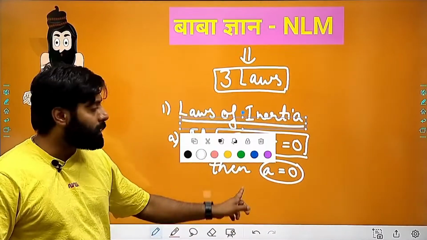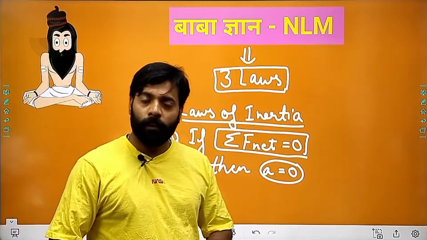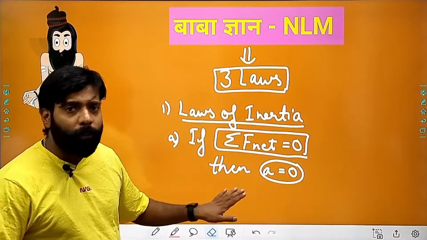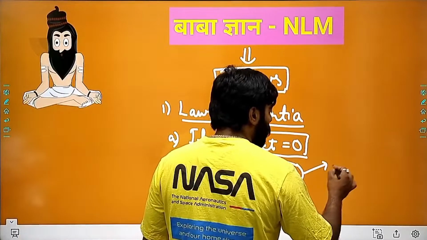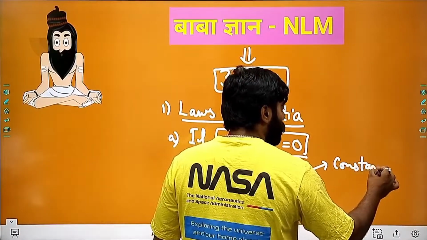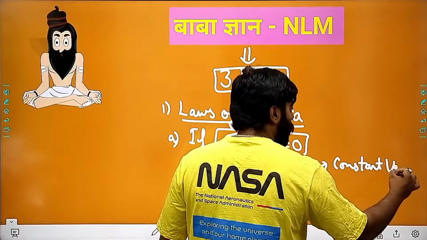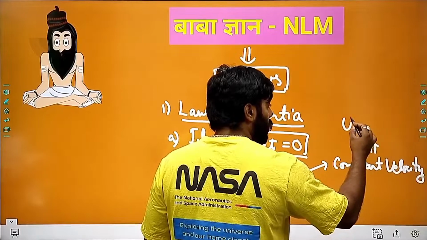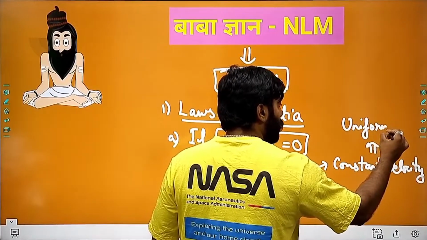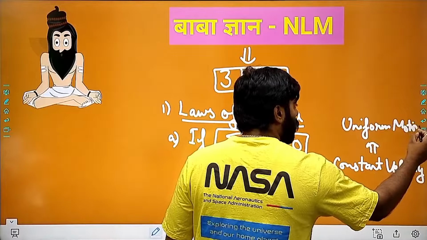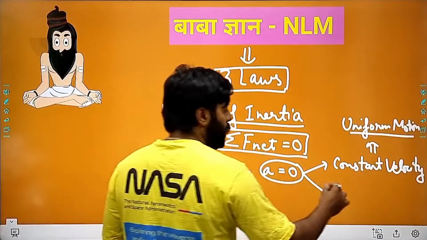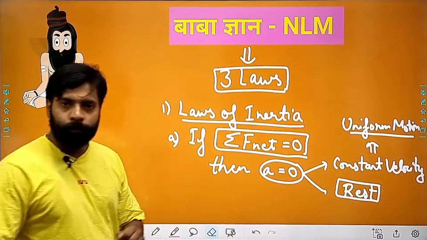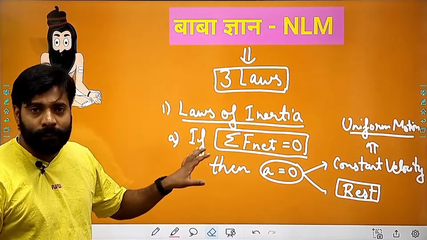Acceleration is nothing but the change of velocity, right? So that means we will have either constant velocity, which implies uniform motion, or the object is at rest. So the first law signifies these things only.